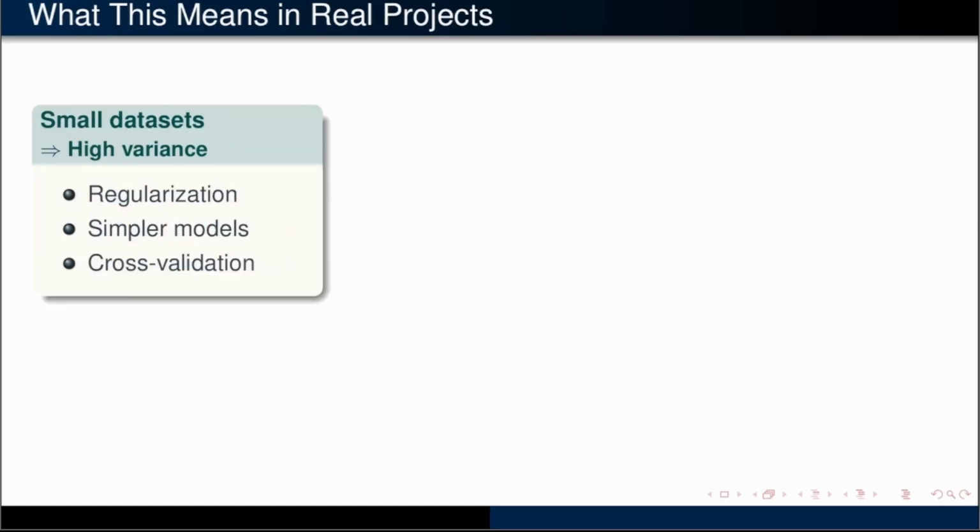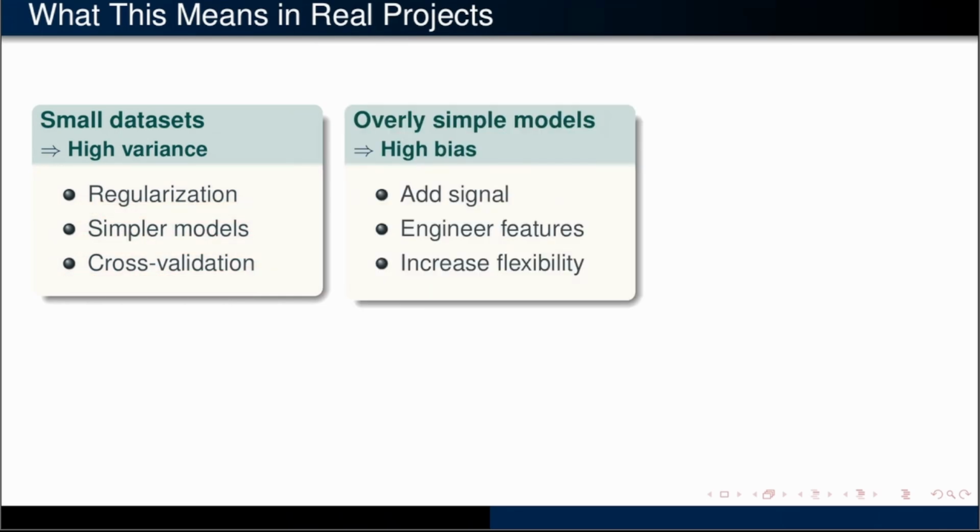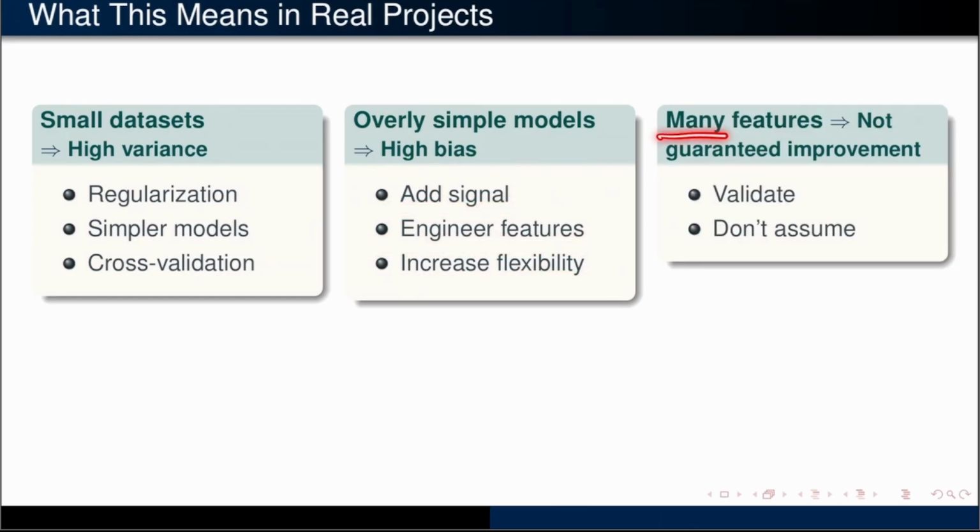Bias-variance trade-off shows up very clearly when you look at model behavior. With small data sets, a common pattern is high variance. The model changes a lot across retrains. In that case, regularization, simpler models, and careful cross-validation are usually the right direction. On the other hand, if a model is overly simple, bias tends to dominate. Then the right move is often to add signal: better features, interactions, or more flexible models. And one important reminder, more features don't automatically mean better performance. Assumptions need to be validated, not guessed.